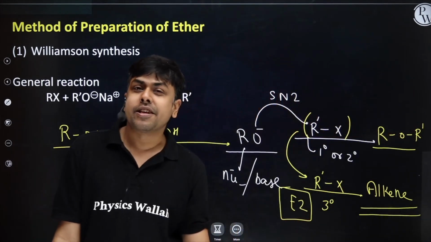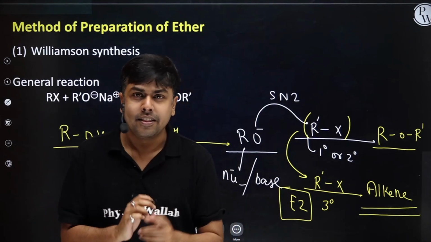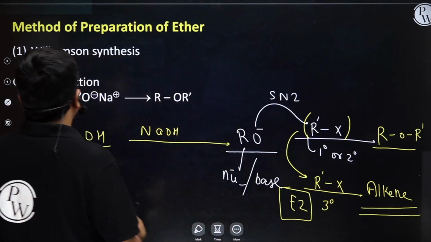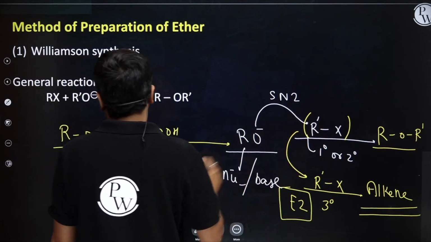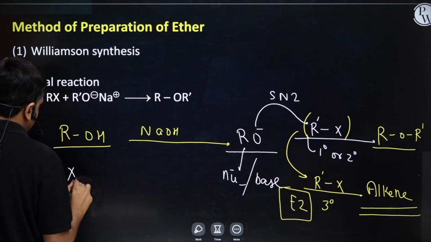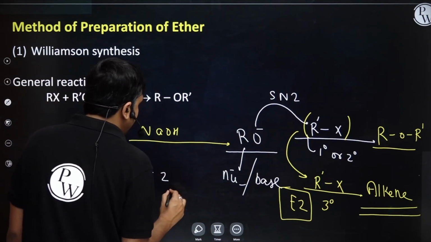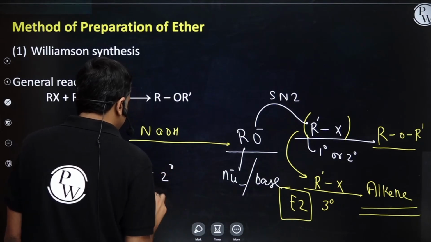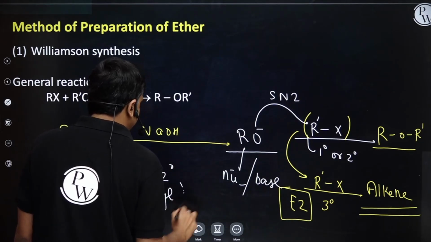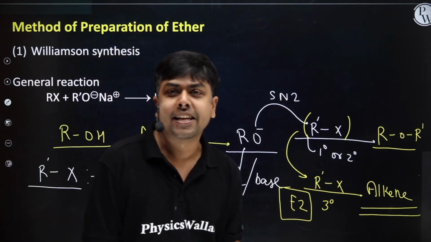So students, there is a limitation for this Williamson synthesis of ether. The alkyl halide R-X taken must be a 1 degree or maximum 2 degree alkyl halide. If it's a 3 degree alkyl halide, we will not get ether; instead we will get alkene.